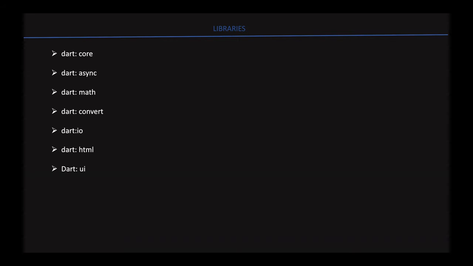Dart HTML contains the library that enables programming for the browser. It allows manipulation of objects and elements of the DOM and gives access to HTML5 APIs. Dart UI exposes the lower level services used in a bootstrap application, like classes, rendering, graphics, layout, and drawing the inputs.